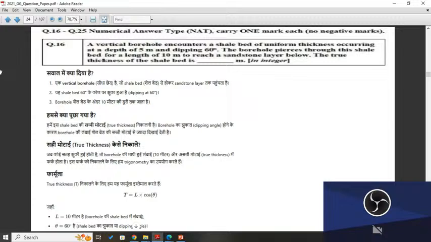A vertical borehole encounters a shale bed of uniform thickness occurring at a depth of 5 meter and dipping at 60 degree. The borehole pierces through this shale bed for a length of 10 meter to reach sandstone layer below. The true thickness of the shale bed is, it asks.